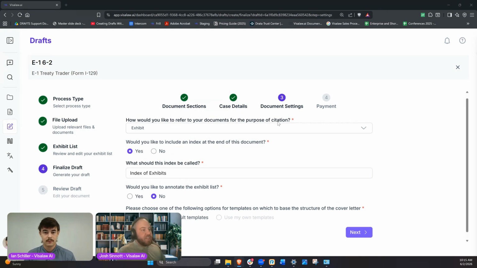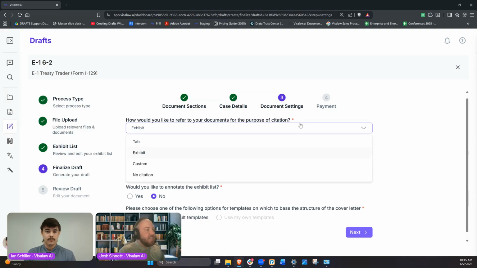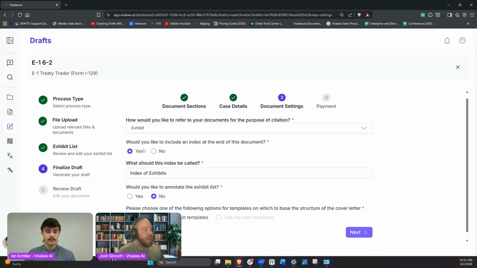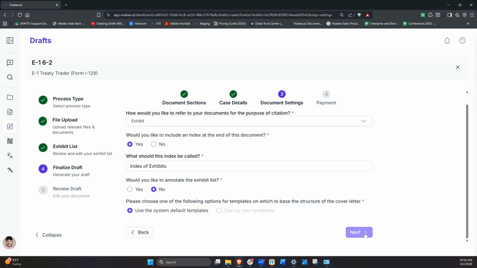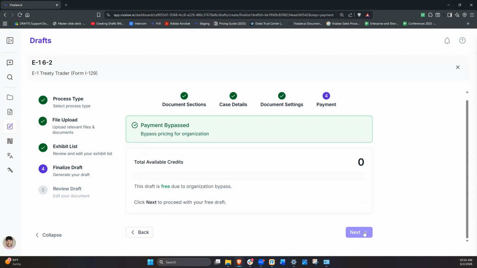With that said, once all the case details are put in, we can actually choose our document settings. This is more for the purposes of citations at the end. We can call them tabs, exhibits, or name them something custom. We're also able to decide if we want to include an index at the end of our documentation. We can rename it, and if we want to annotate it, we can. We could also use a system default template, or we can create our own templates using an uploaded example. If we have one that we actually like, we can talk a little bit about templates here while we wait for this draft to generate.